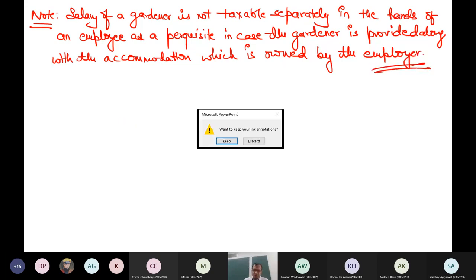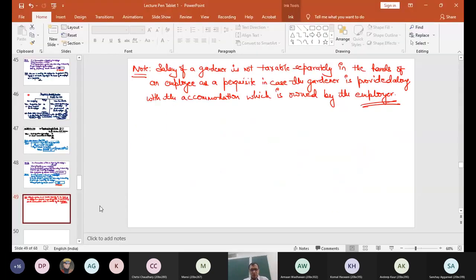If you have noted down this point, or the moment you note down this point, please raise your hand. After this, we will start with another perquisite. You raise your hands when you note down this point. You must know the reason. I could have directly told you this point, but it is necessary to tell you the reason also, from where you will search in future.